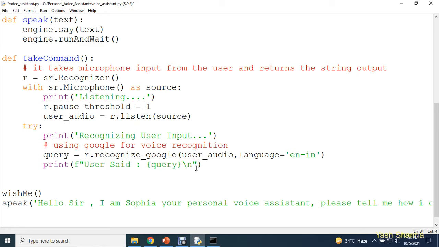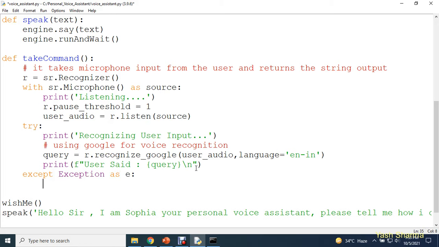Now guys, as of now you can see that we are writing this piece of code inside try and except. If any exception occurs, sometimes your microphone is not working properly, the exact exception information will be given to you. So here in Python programming, I'm going to use except Exception as e, and you can print out that exception. In which scenario will your exception work? If your microphone is not working, or if your Sophia is not able to recognize your voice, the exact information will be printed to you.